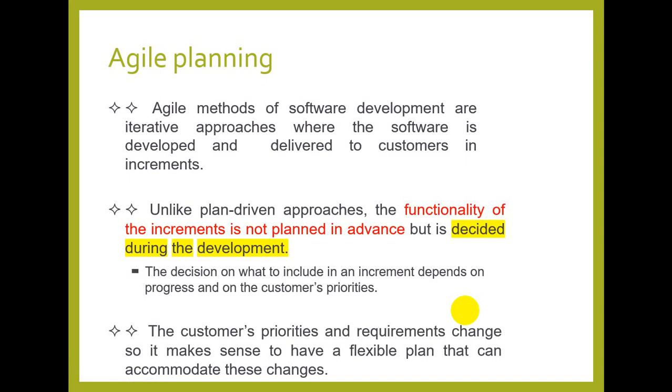So decisions over the increments depend upon the customer priorities and the change in the customer requirements. Therefore, we do not plan things for a long duration. We plan for a week, 2 weeks, 3 weeks, or at max a 4 week sprint cycle. So it is planning which is continuously going on throughout the project development process.